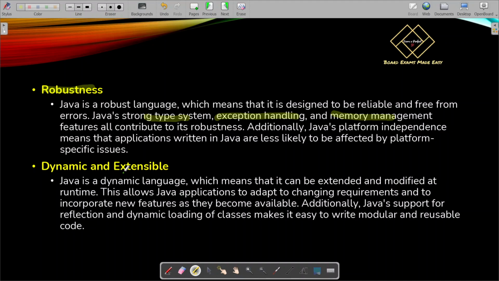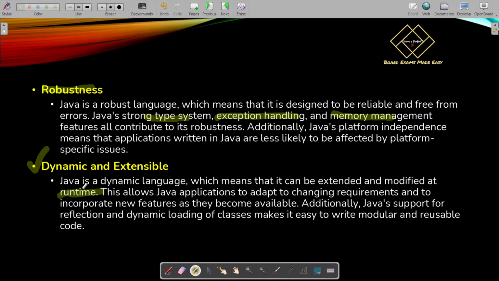Next comes dynamic and extensible. What is dynamic and extensible? Java is a dynamic language, which means that it can be extended and modified at runtime. This is very important. During runtime, the Java program can be extended and modified. Means there can be changes. There is scope of making changes to the Java program during the runtime. So you will come to know about this later.